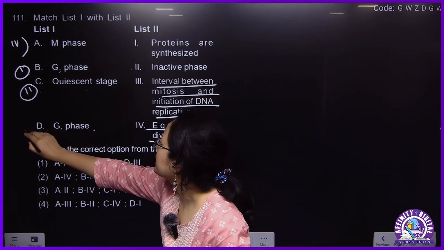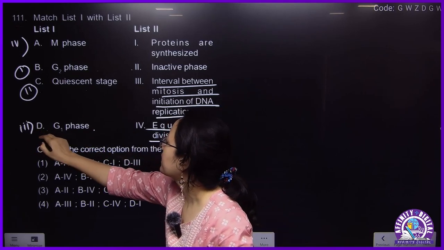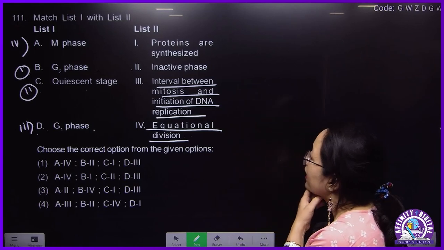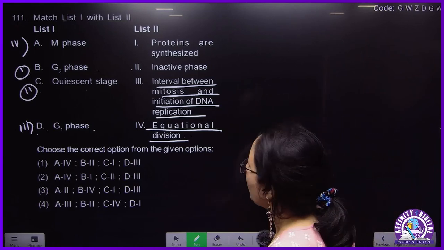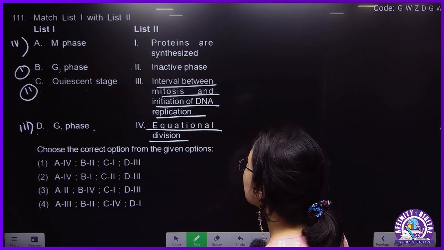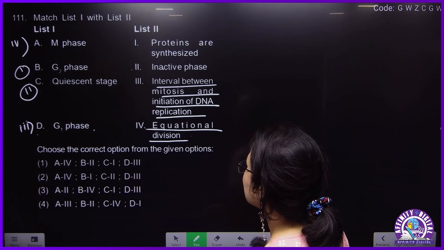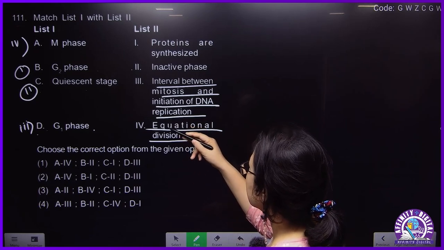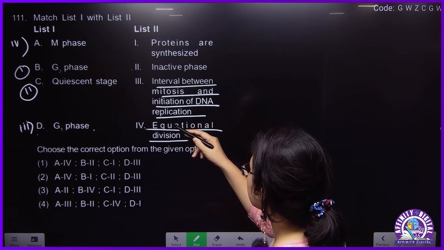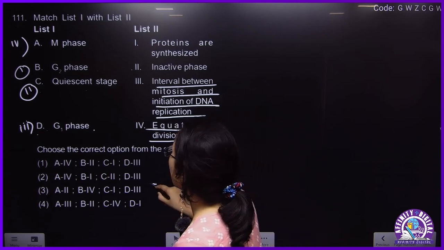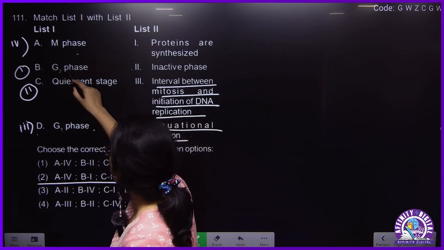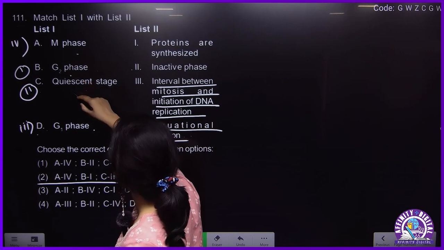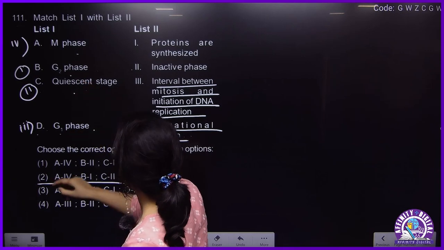D will be 3. So A is 4, B is 1, C is 2, D is 3.